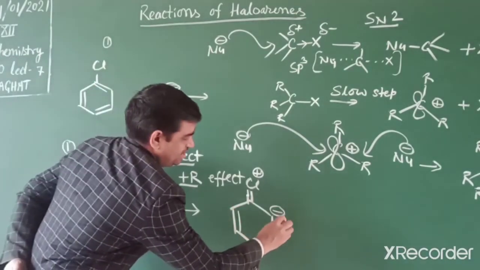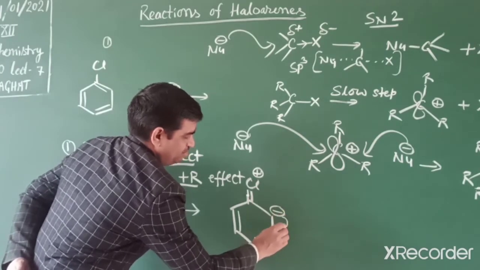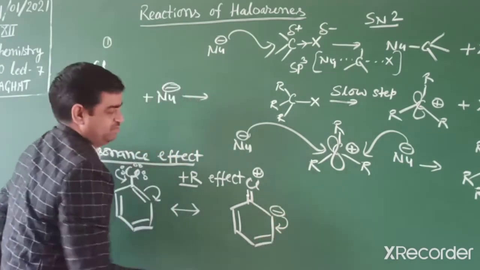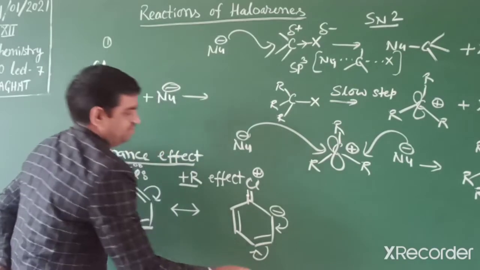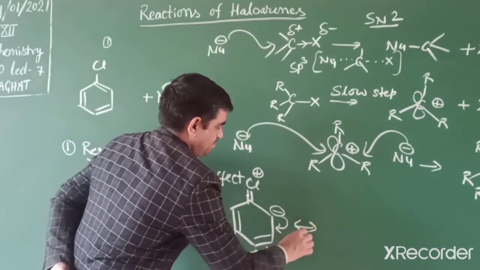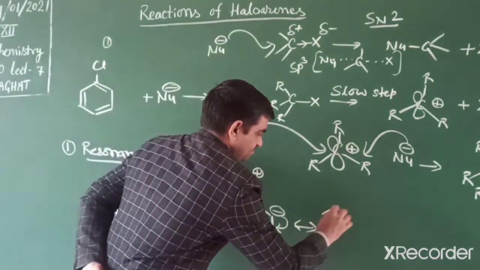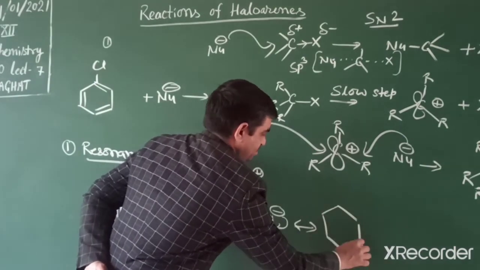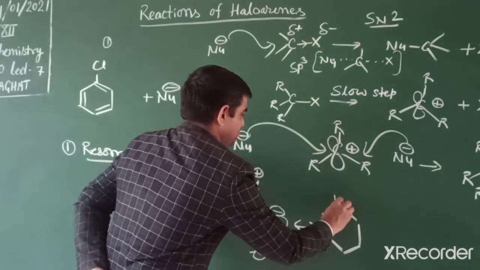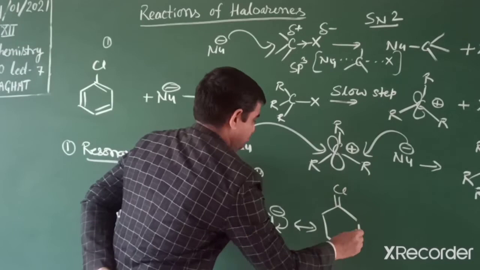Next, how can we draw? This lone pair can make a pi bond and the pi bond can make a lone pair. In this way we can draw the resonance structures of chlorine.